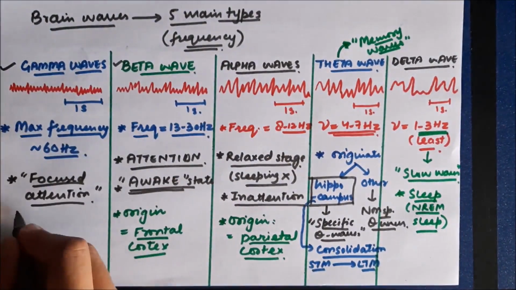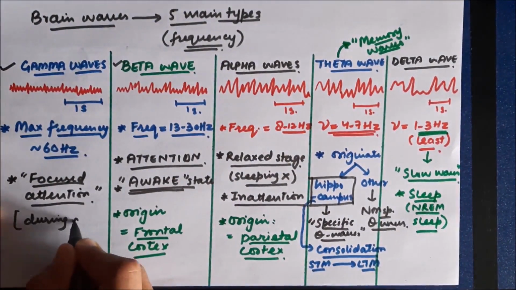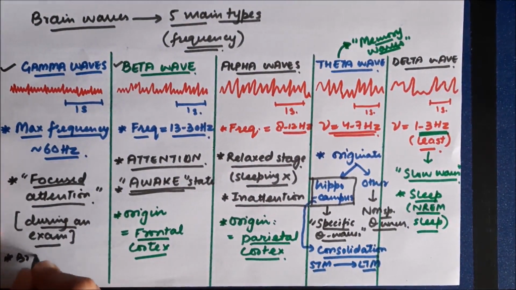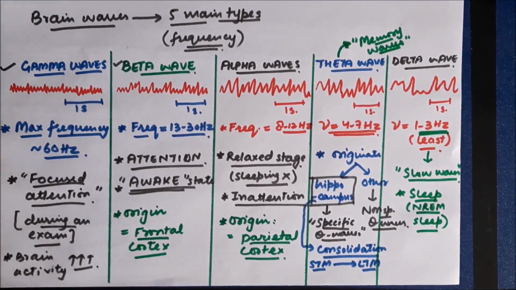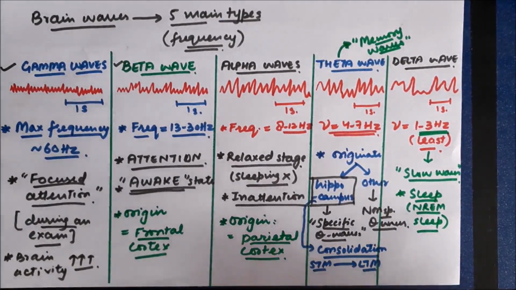We already discussed beta waves are seen at the time of attention. Focused attention means when the attention is completely towards a particular thing. For example, during an exam, we are completely focused towards the paper. The brain activity is very high during this focused attention. So the type of waves that are seen are the gamma waves.